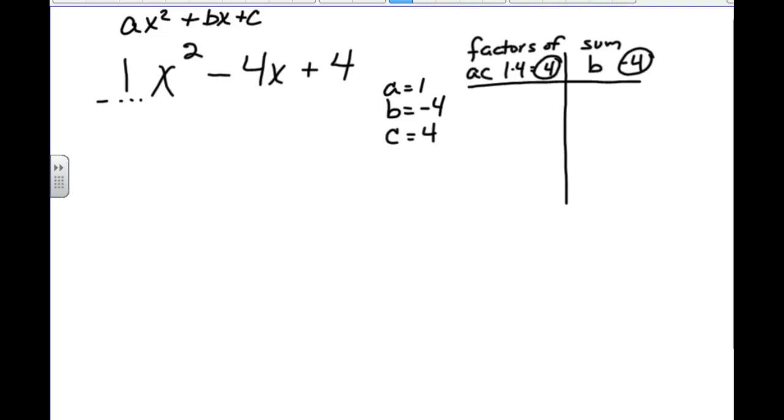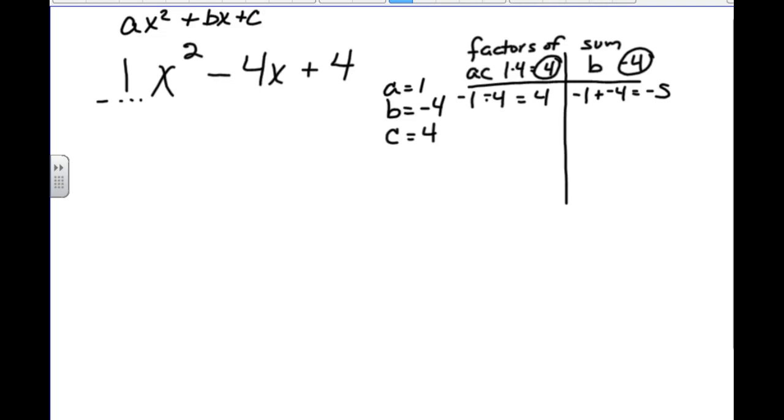You may start off with 1 times 4 being 4, then you look at your sum column. Since the sum is a negative number, both of them would have to be negative, because you have to think about the properties of numbers: the only way that you can multiply two numbers and get a positive and add them and get a negative is if they're both negative. So we try -1 times -4. Well, that does give us 4, but -1 plus -4 gives us -5, and we know that's not the combination of numbers that we need.